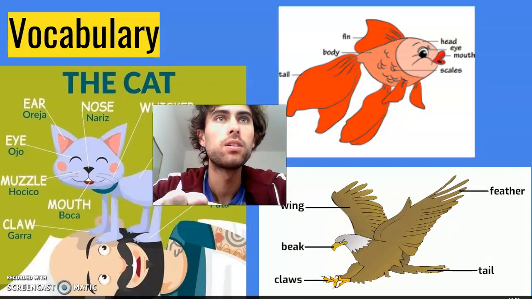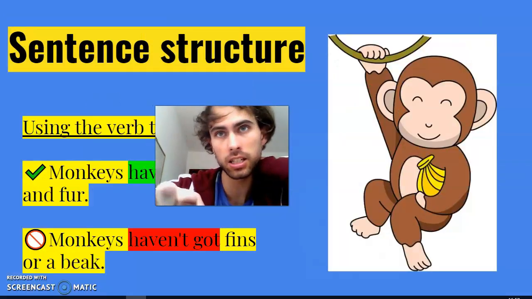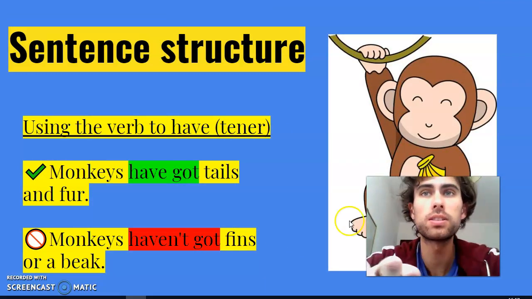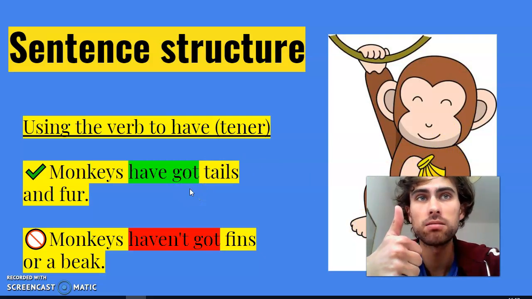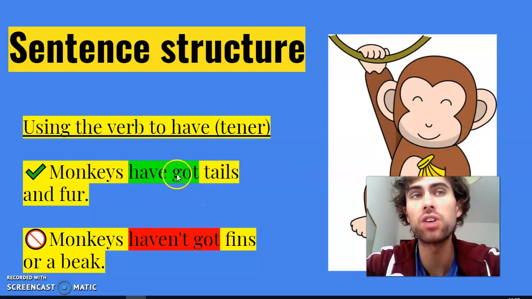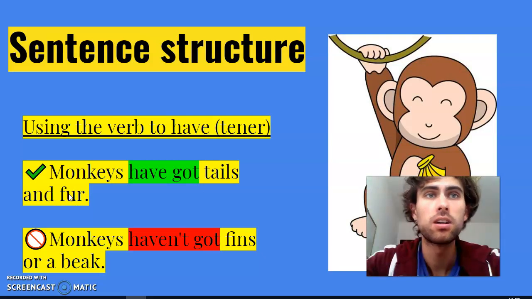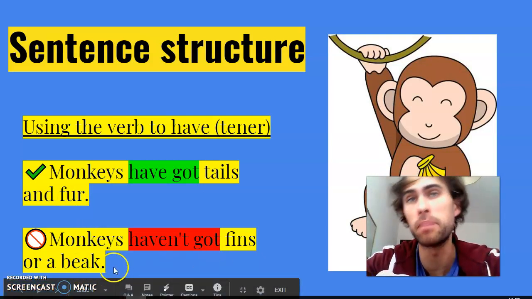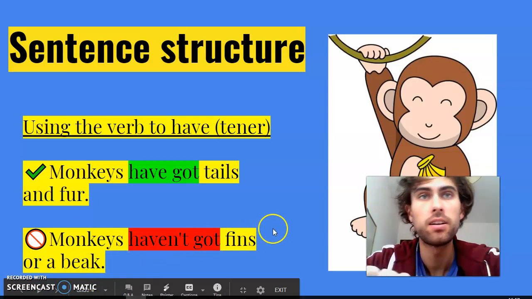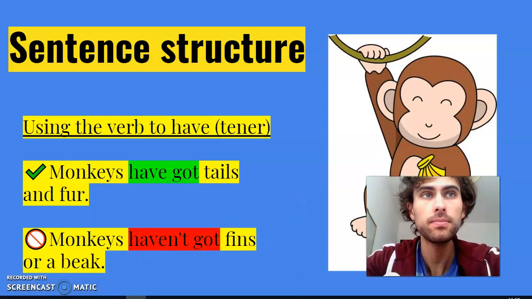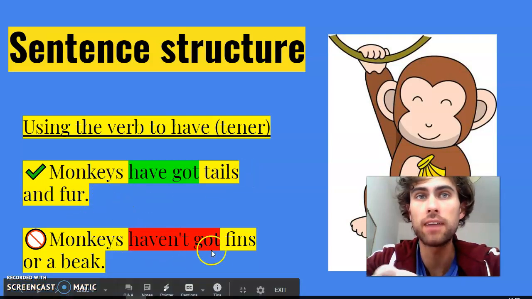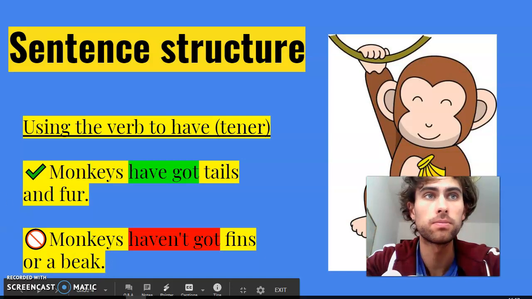Now, to make sentences with these words, I'm going to use the monkey again. And if it's something the monkey has, then I will say monkeys have got tails and fur. So two things they have. For something they have not got, monkeys haven't got fins or a beak. No? So that's it. Monkeys tienen colas y pelo, but they don't have, no tienen aletas ni picos.